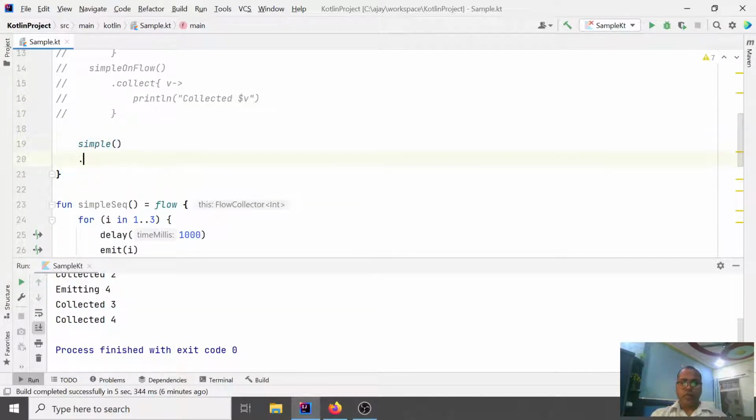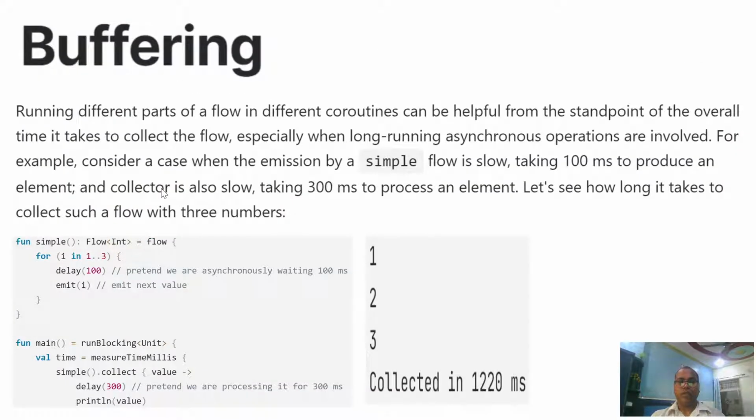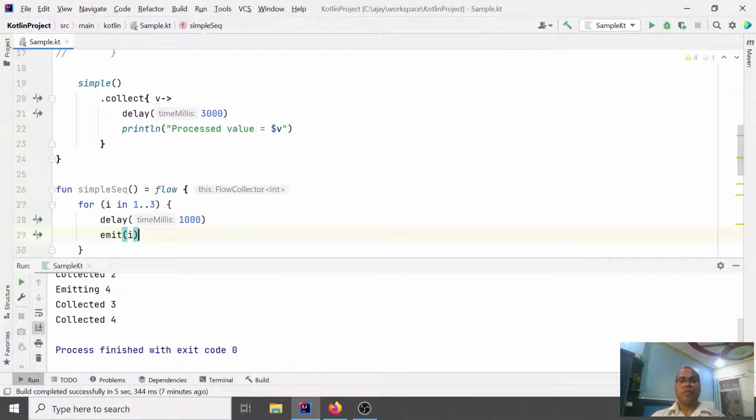Now we have a consumer, dot collect, collecting the value, and here while doing some processing it will take, let's say, 3 seconds, and after that it just prints the value: process value $it. And with the sending, print sending value $i.